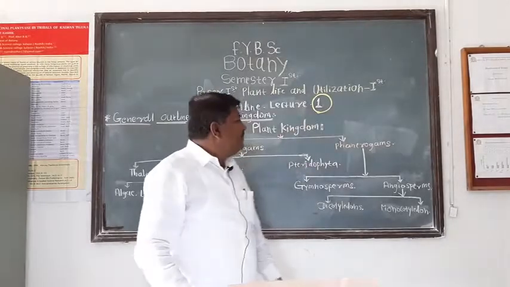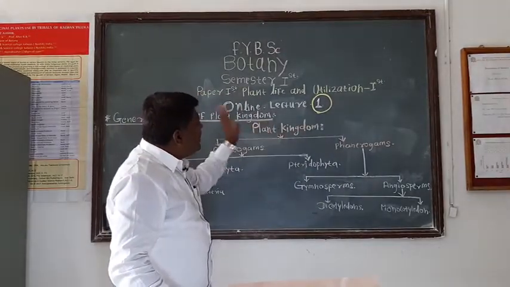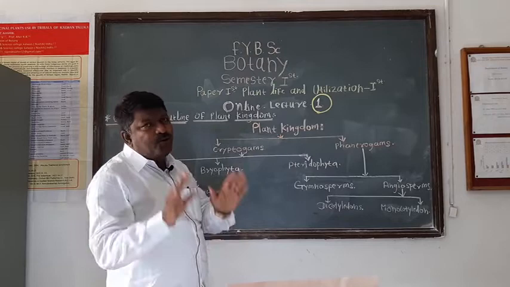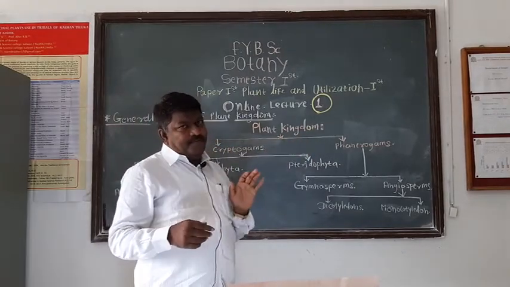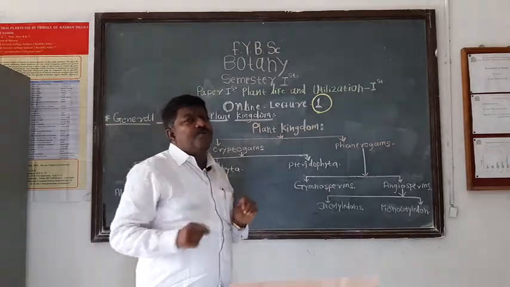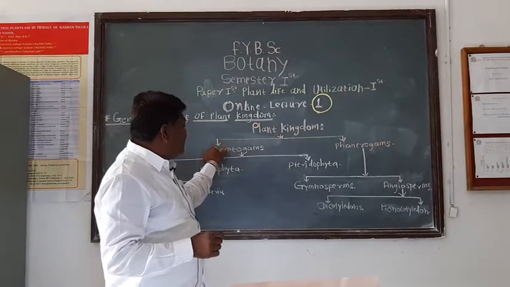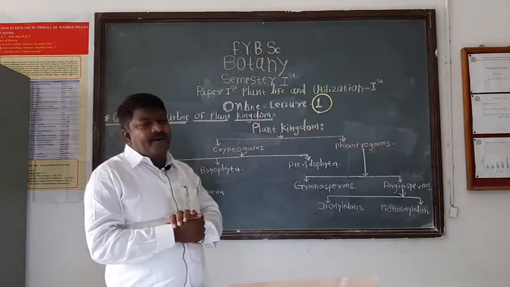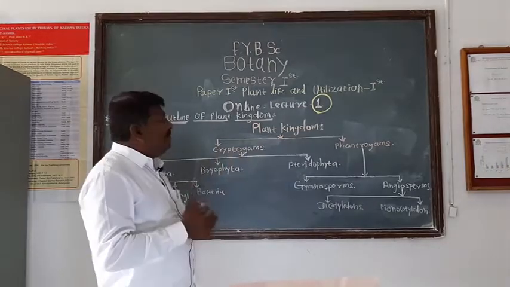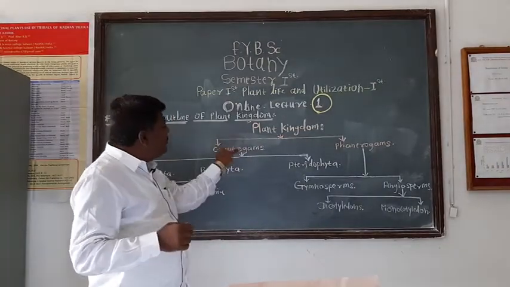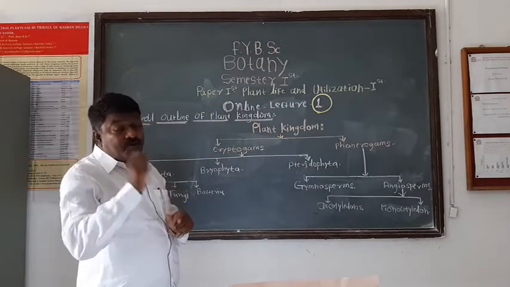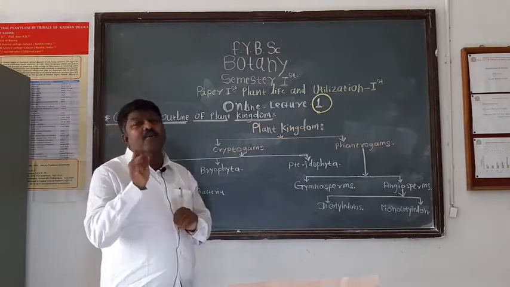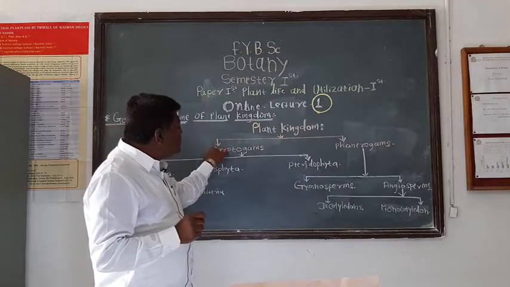Plant kingdom is broadly classified into two groups such as cryptogams and phanerogams. Of these two groups, first we discuss these cryptogams. The word cryptogam was coined from two words, cryptos and gamos.